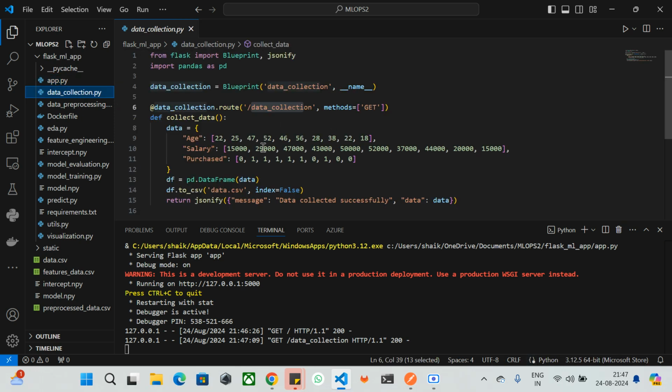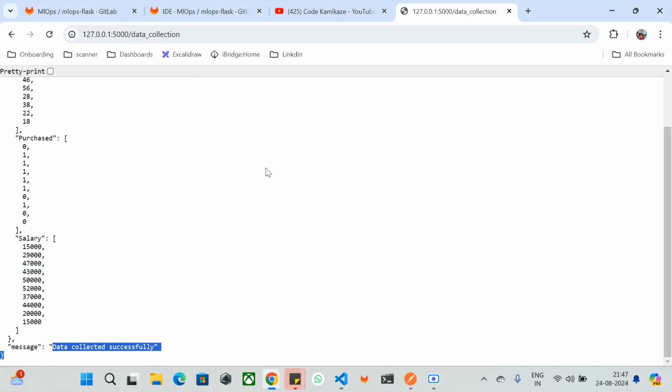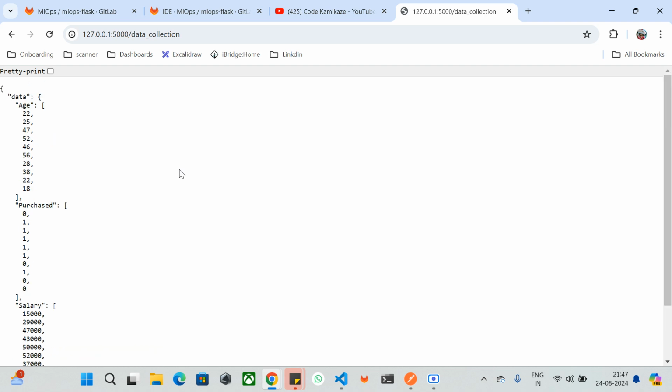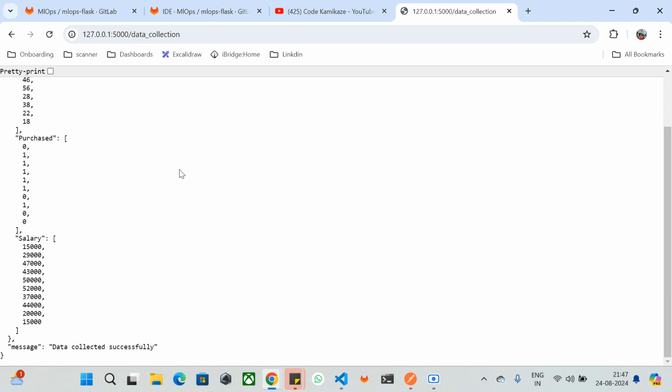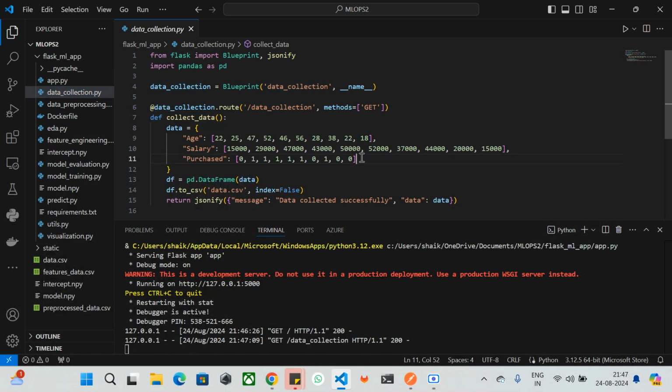So we have the age, the salary, and whether purchased or not, denoted by zeros and ones. Nothing much complicated. We're just printing the data, which means we're collecting the data. In our case, we have hard coded it here, but in best practices, you can get it from different databases or data lakes. Fine, so we have seen the data collection.